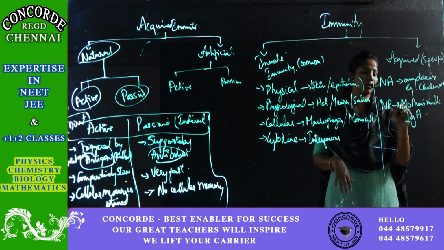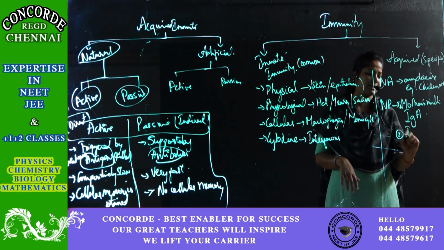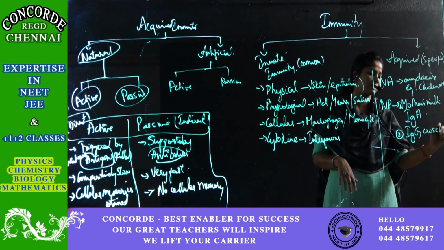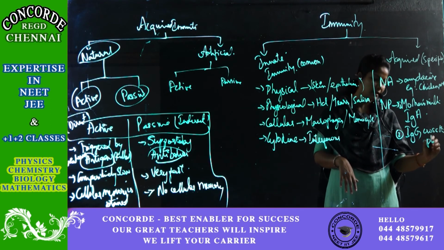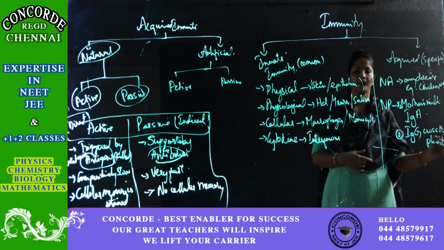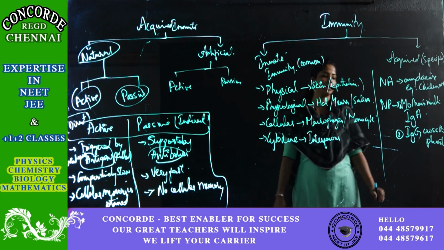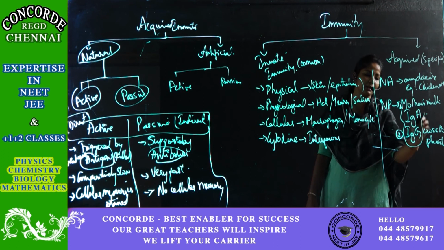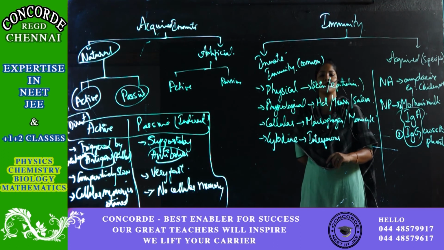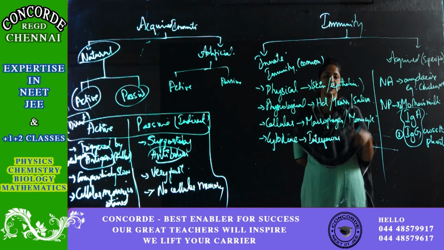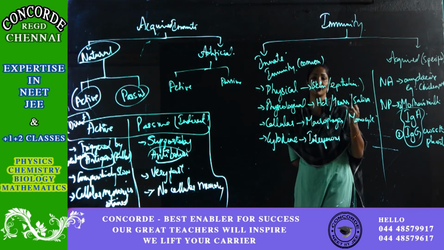And there's also one more example. There is an immunoglobulin called IgG which can cross the placenta and reach the baby from the mother. So there are two antibodies that are examples for natural passive. One is IgA and the other one is IgG. IgA is present in breast milk, and IgG is the only antibody which can cross the placenta and reach the fetus from the mother.